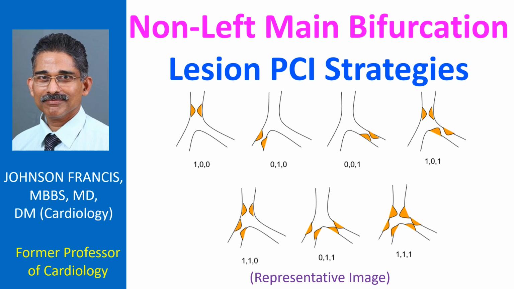Bifurcation lesions may be noted in almost one-third of cases for percutaneous coronary intervention. Outcomes for bifurcation lesions are worse compared to non-bifurcation lesions. Two important strategies for addressing a coronary bifurcation lesion are planned one-stent strategy or provisional stenting and elective two-stent strategy. In provisional stenting, side branch is stented only if unavoidable.